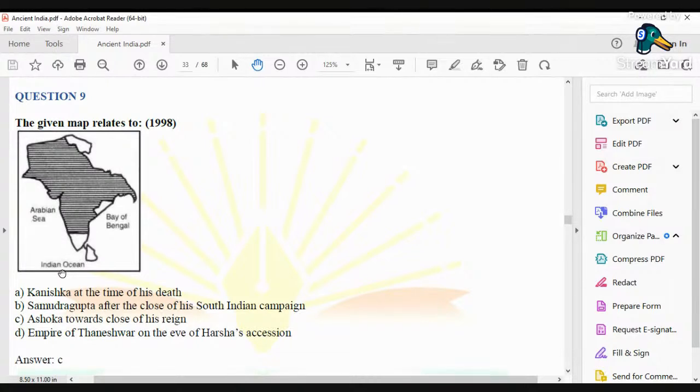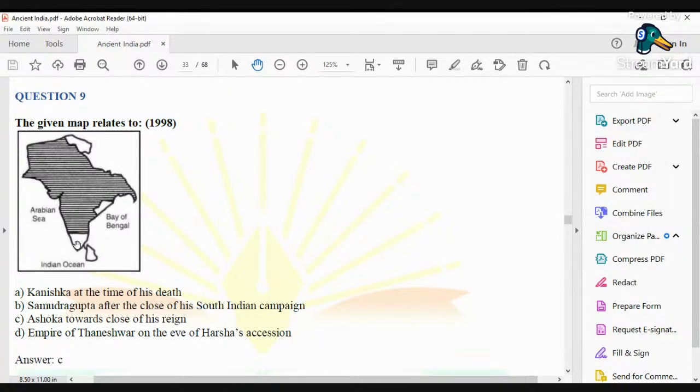and he chose to embrace the path of peace and friendship, which is known as Dhamma Ghosh. So he discarded the policy of Bheri Ghosha and he adopted the policy of Dhamma Ghosh, that is cultural conquest. So the only major campaign which was launched by Ashoka while he was the emperor was the Kalinga campaign, that is Orisha. So Orisha, here also it has been shown as being part of Ashoka's empire.